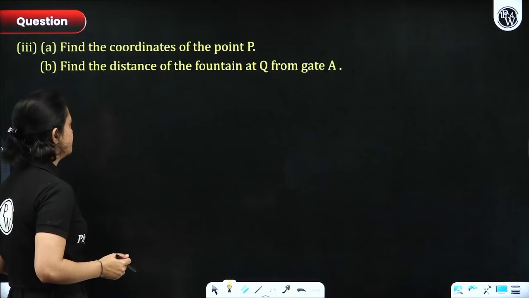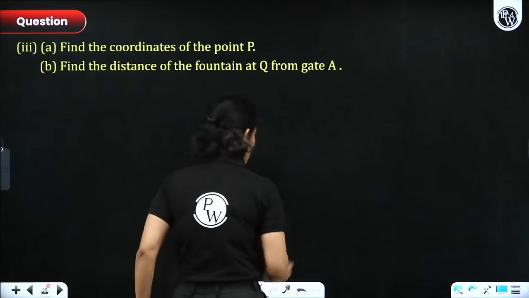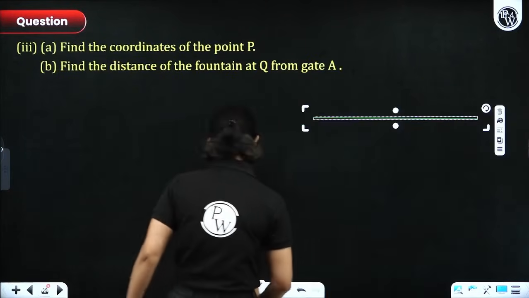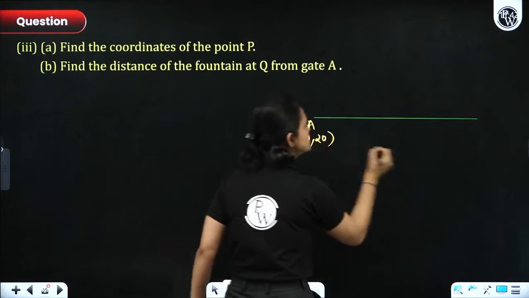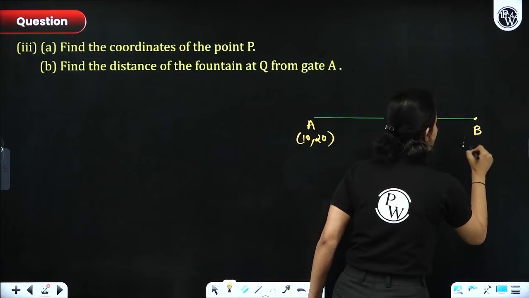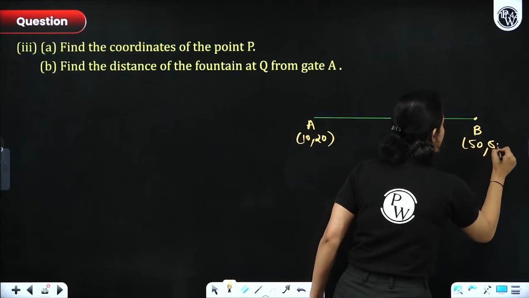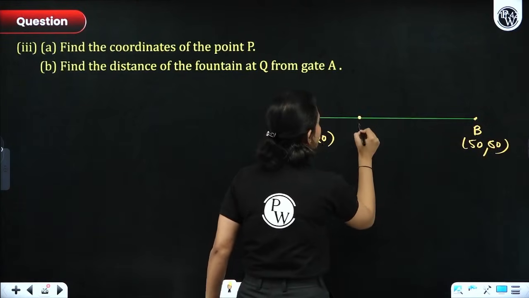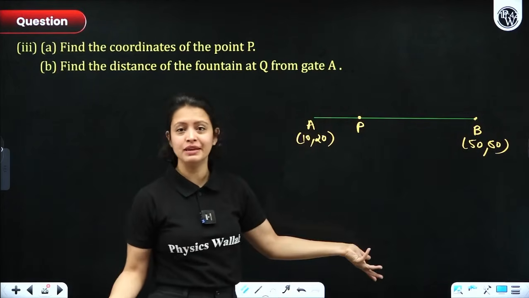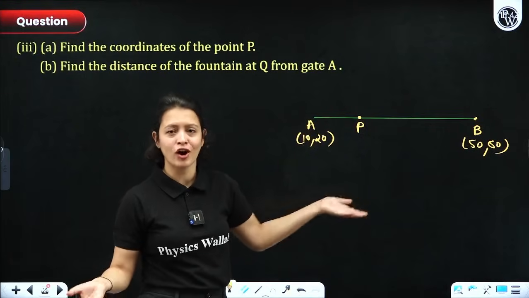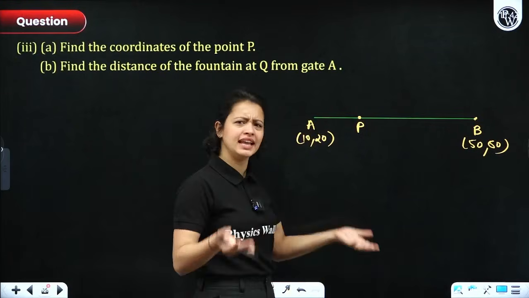What does that mean, everyone? Let's understand here. Dekho, I have a line segment here. This is A (10, 20). This is B (50, 50). And here we have point P. Right? Now, if only I knew the ratio AP to PB, I would easily be able to figure out the coordinates of P, right? So, uske liye, think about it.